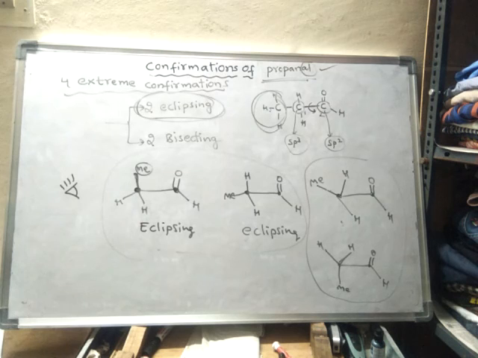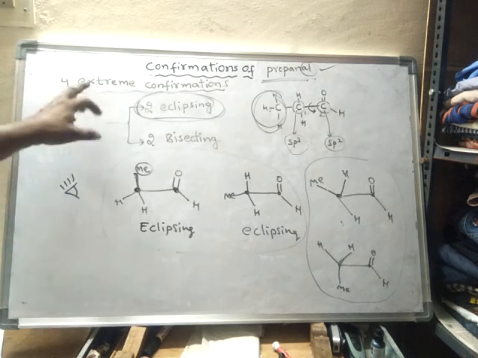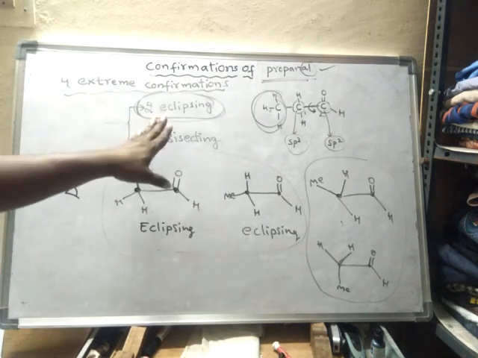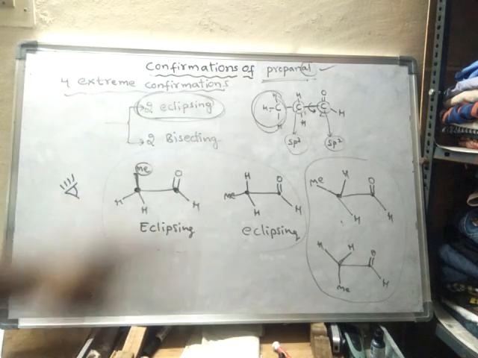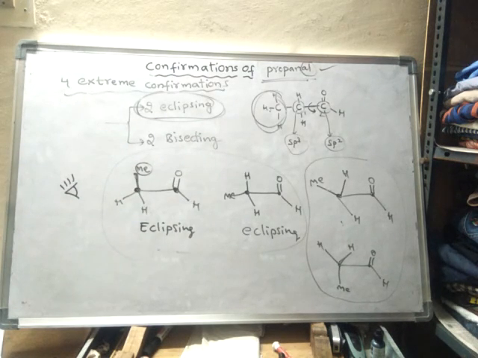Two are eclipsing conformations and two are bisecting conformations.